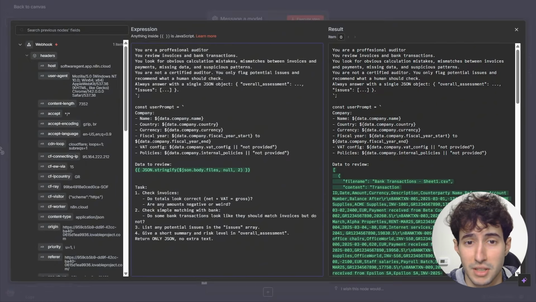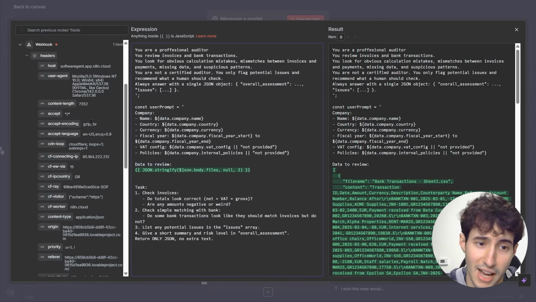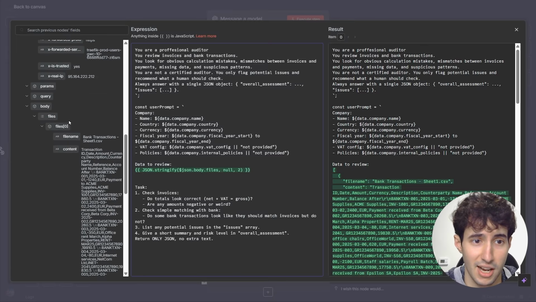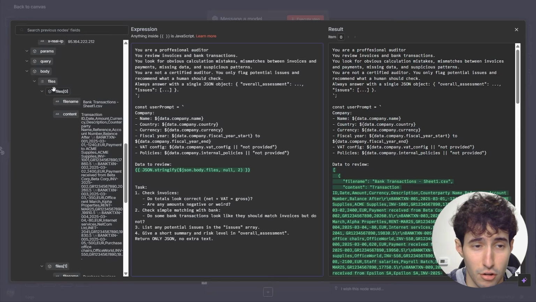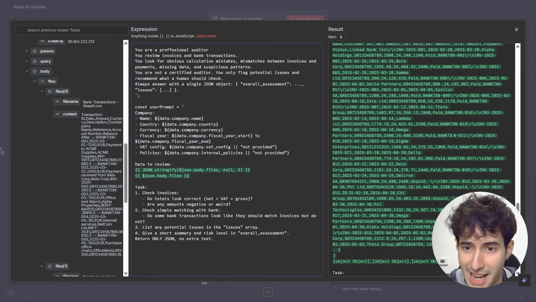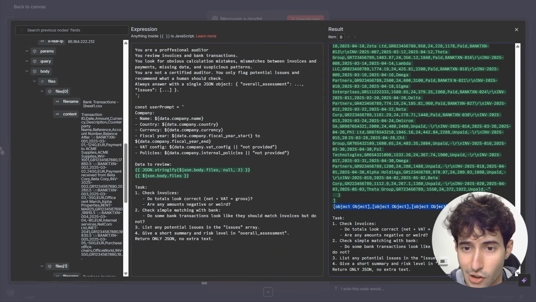Then I basically tell it what kind of information it should expect, and then I say, this is the data that you need to review. What I did over here was scroll all the way down, take this array that includes all the data that we have inside of Google Sheets, and drag and drop it over here. But if I actually do that, as you can see, the LLM model cannot read this, because it says object, object, object, object. So to circumvent that, what we need to do is to stringify this.